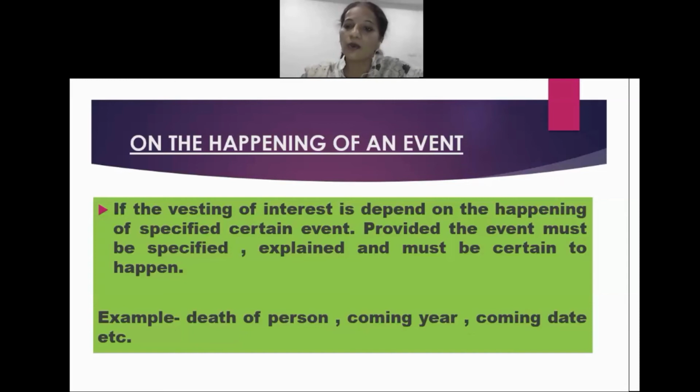nature, certain to happen. Then in that case, whenever the vesting of interest depends upon the happening of an event which is of must in nature, and if that event is specifically mentioned in the contract, explained in the contract, and is simultaneously certain in nature, then in that case it is called a vested interest. For example, death of a person is certain, coming year is certain, coming date is certain, etc.